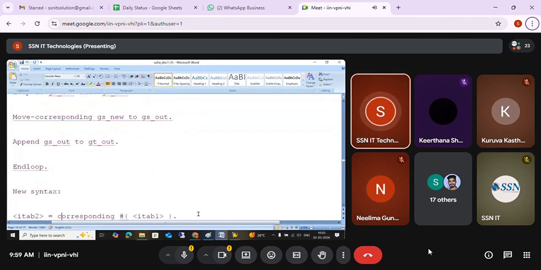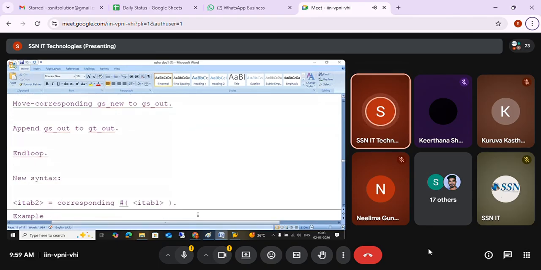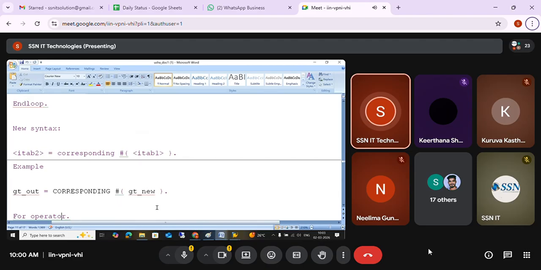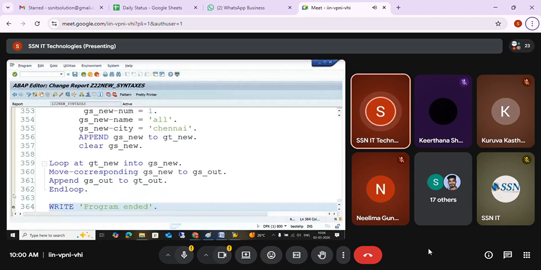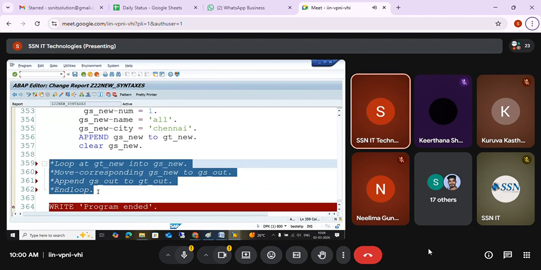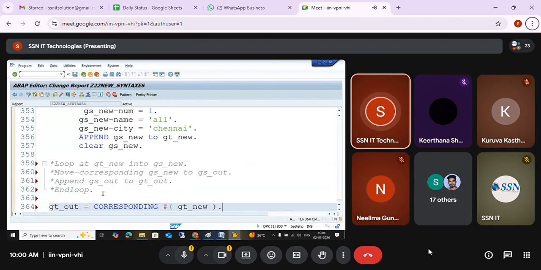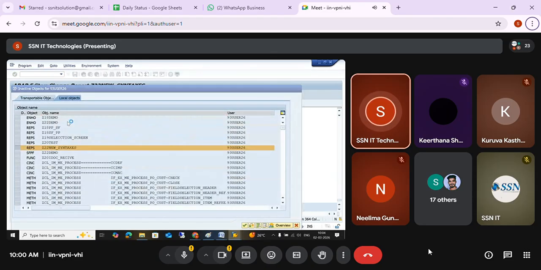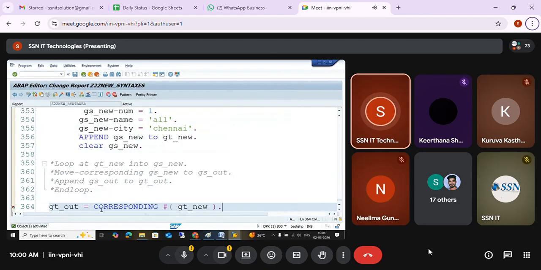Instead of writing like this, how can we write? See, very simple. Internal table 2 equal to corresponding # internal table 1. So what it will check? It will check in the ZT new, whatever fields are available in the ZT out, simply copy it. That's it. You can see I'm just commenting out this. Instead of that, only one line. Okay, whatever is there in the ZT new, equal to always right to left. ZT new it is there, it will be copied into ZT out.